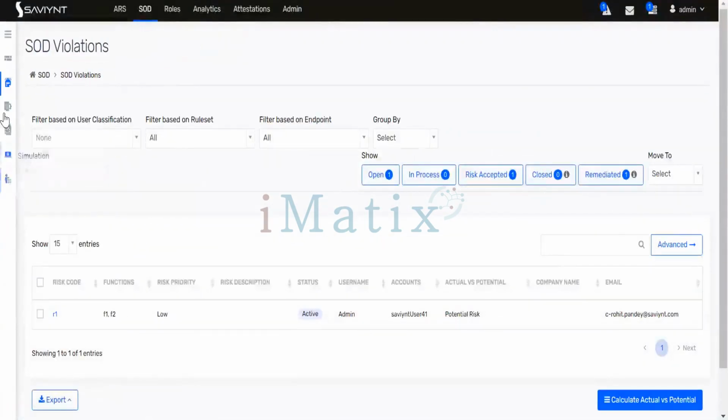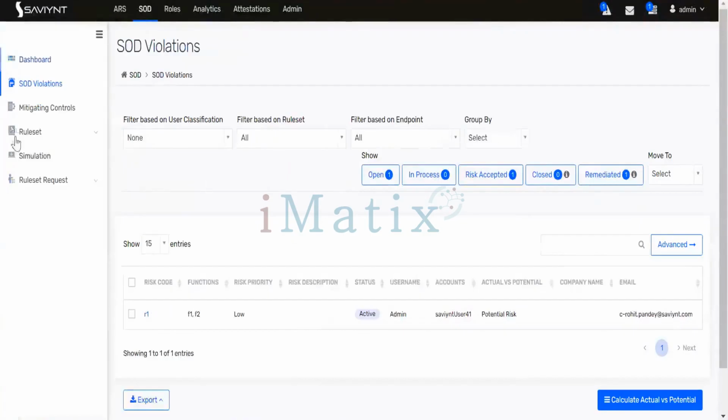In the SOD module, if you expand this menu under the role set, we have creating role set, risk and function. We created two functions.